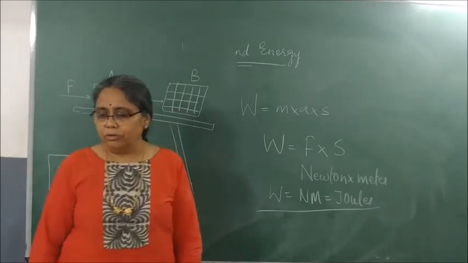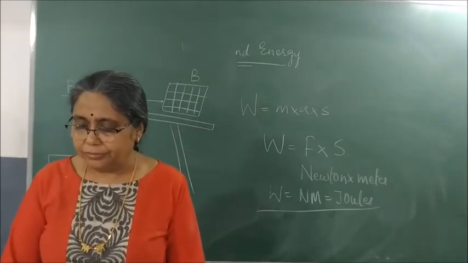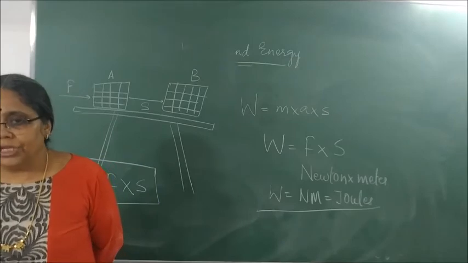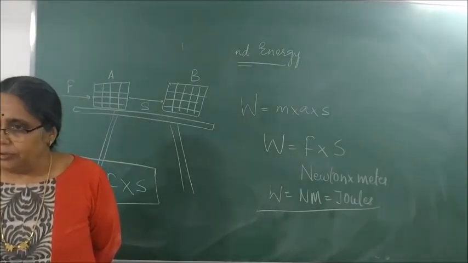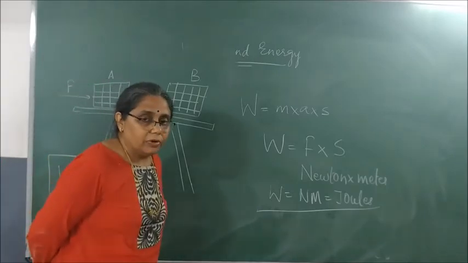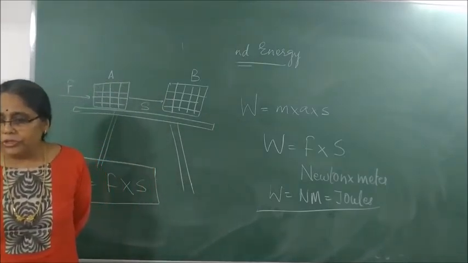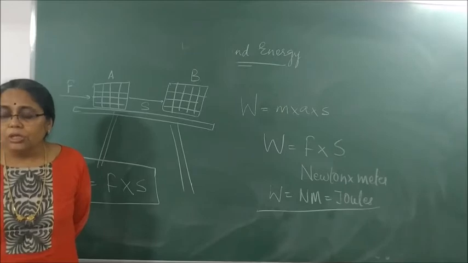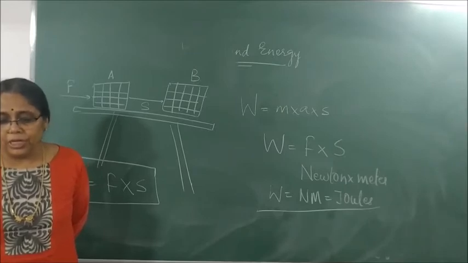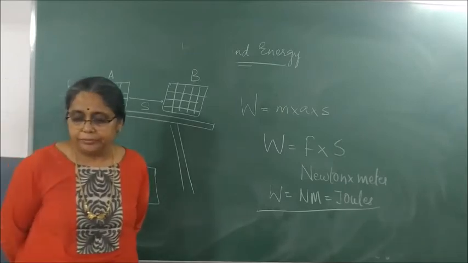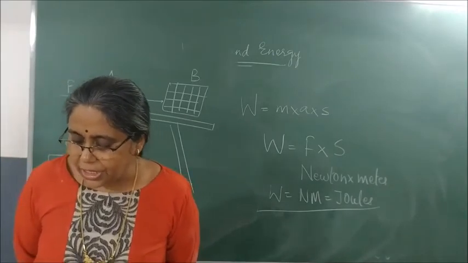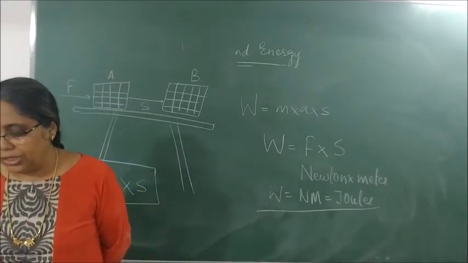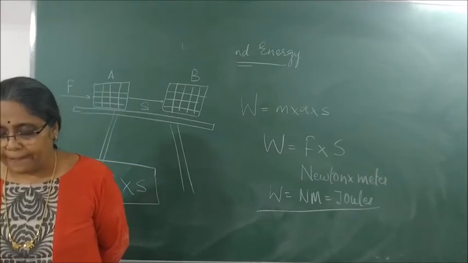W is equal to F into S. Force is measured in Newton and distance is measured in meter. So W is equal to Newton meter, which is equal to joules. So the SI unit of work is joules. Very good. The SI unit of work is joule.